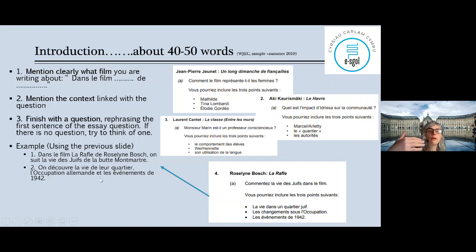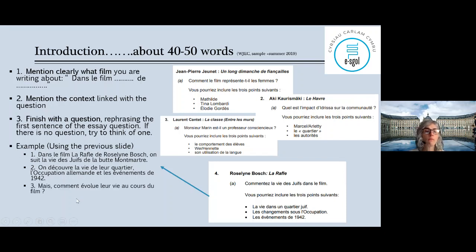So, in a way, yeah, question 1, I present the film. Sentence 1, première phrase, je mentionne mon film, general context. Seconde phrase, second sentence, what I will be talking about in my essay. I will be talking about those 3 bullet points, but I didn't copy them exactly as they are written. I changed them, I added them in my sentence, okay? So it's 3 sentences more or less, the introduction. And I explain a bit what I will be writing about. And you finish with a question.